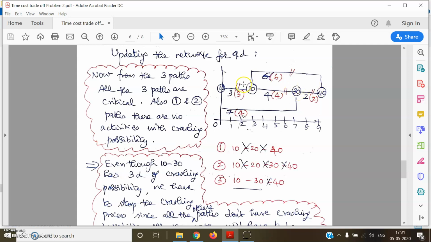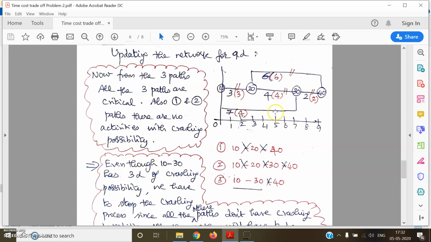I'll repeat: when you crash a particular activity, you may encounter parallel non-critical activities or non-critical paths becoming critical in that process. In such a situation, I have to retain all the critical activities as critical till the end of the crashing process.